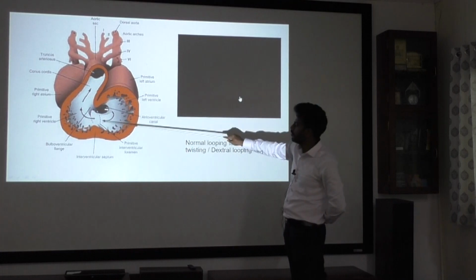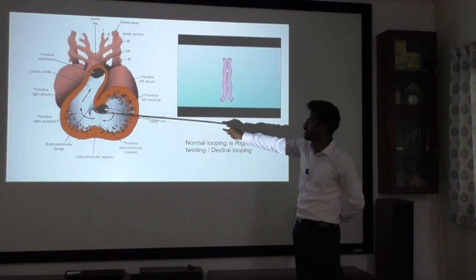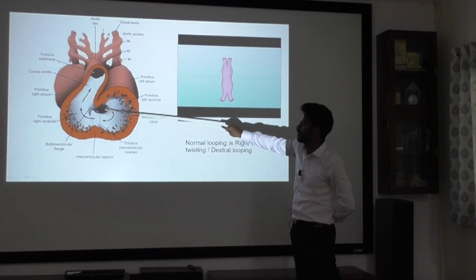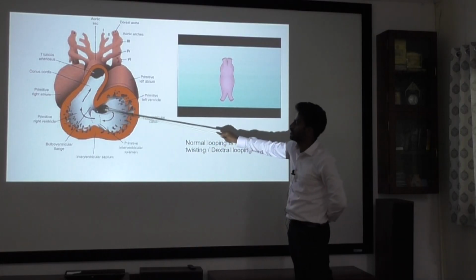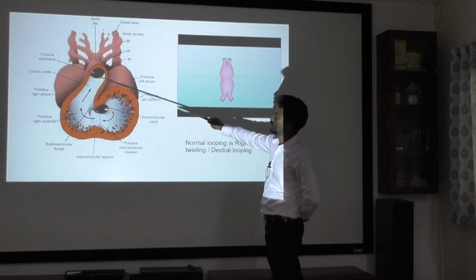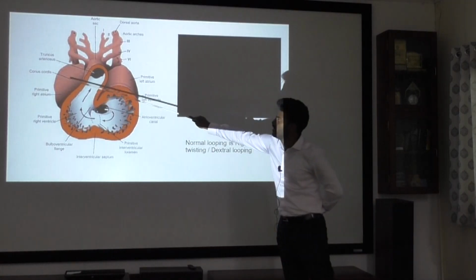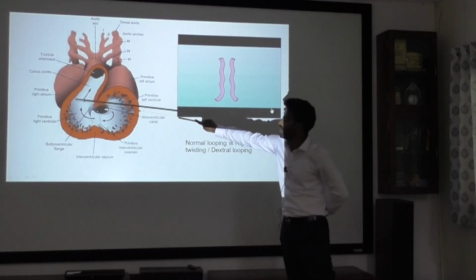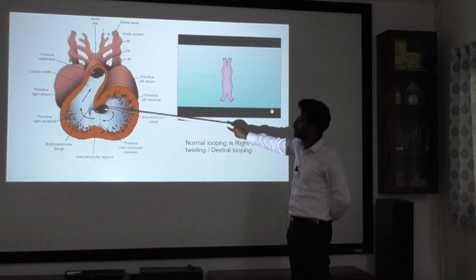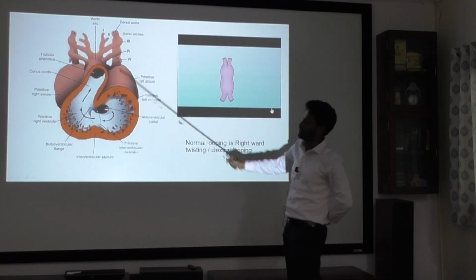Here, from atria to ventricle, it only enters the left ventricle through the interventricular foramen, like the AV canal. From the left ventricle to the right ventricle through the interventricular foramen. From the right ventricle it enters the conus cordis. There won't be a connection between the right atrium and right ventricle at this stage. So only from the right atrium to the left atrium, from the left atrium to the left ventricle, from the left ventricle to the right ventricle, and then this happens.